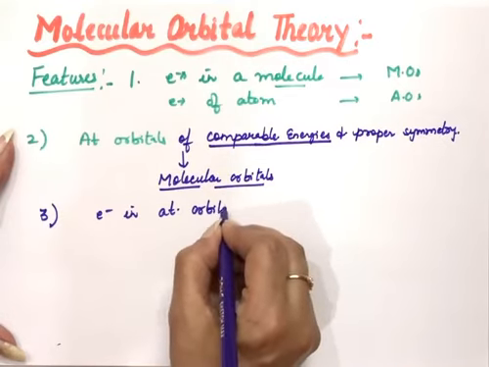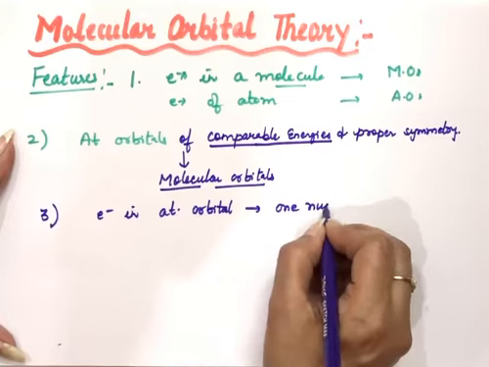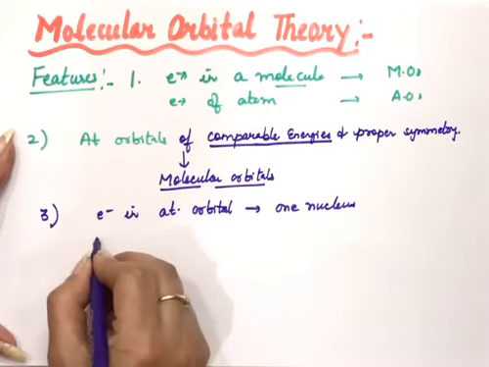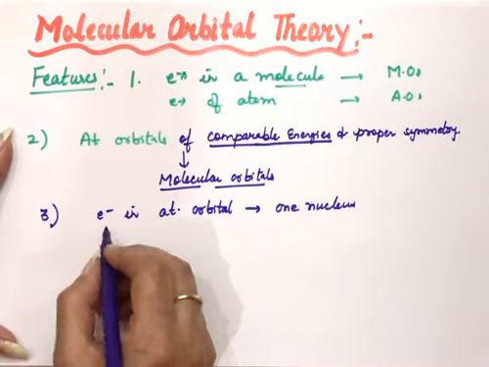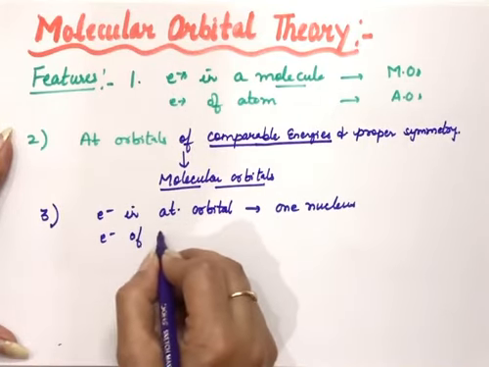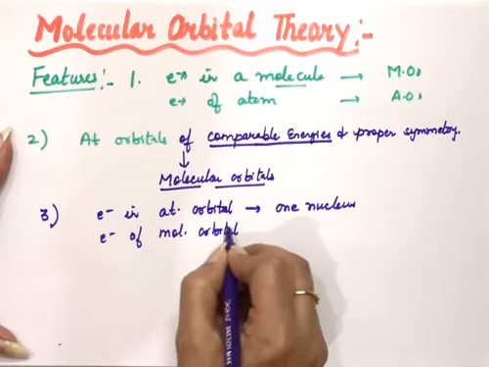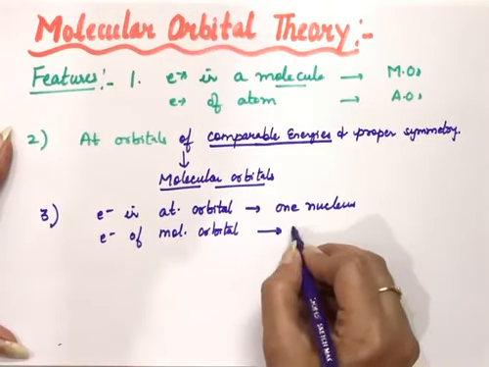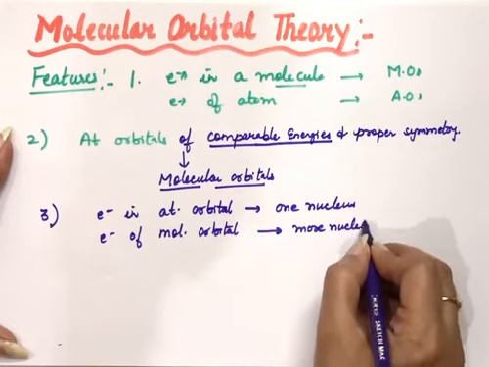The third feature of this theory is that an electron in an atomic orbital is under the influence of only one nucleus. But in the case of molecular orbitals, when we are taking molecules, the electrons of molecular orbitals are under the influence of more nuclei, depending on how many atoms there are in the molecule.